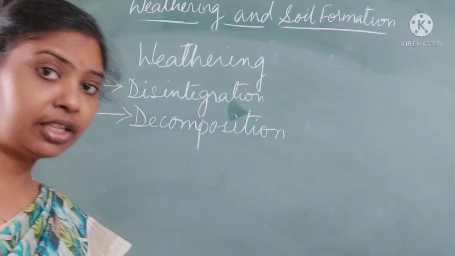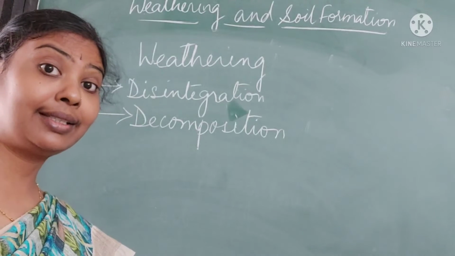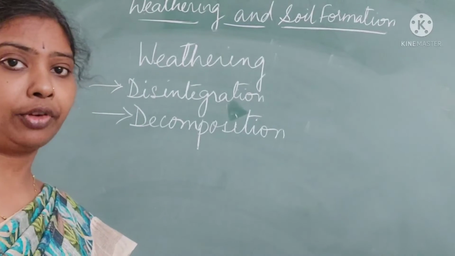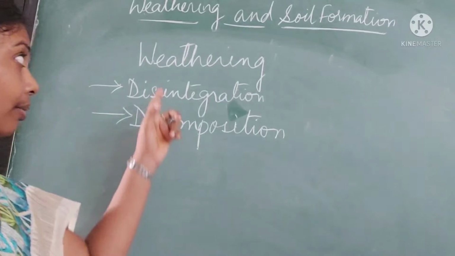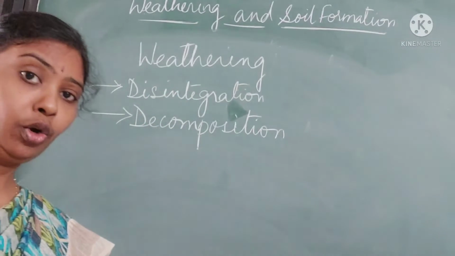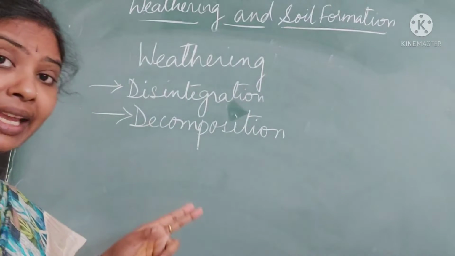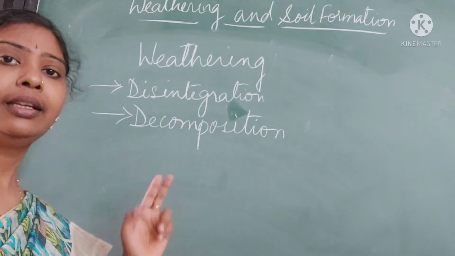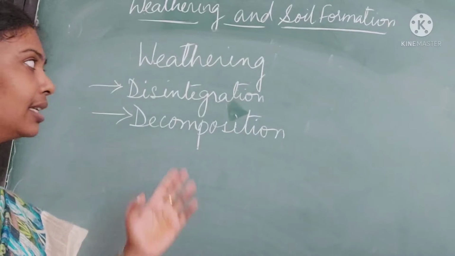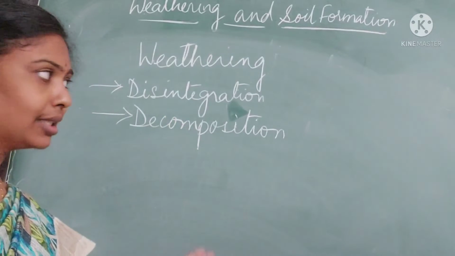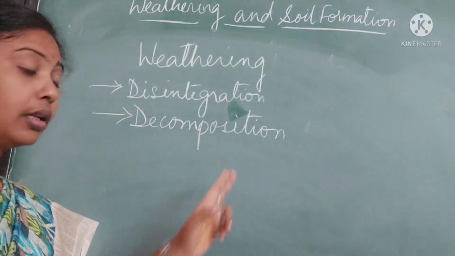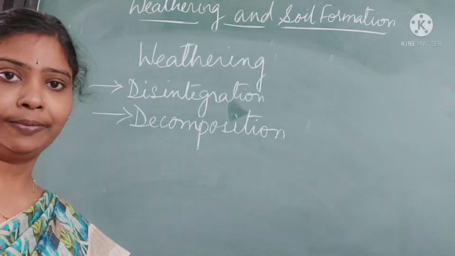Till now we have seen the formation of rocks, and now we are seeing the breaking up of rocks, right? The breaking up of rocks is known as weathering. This breaking up of rocks is of two types. One is just breaking up of rocks and the other is breaking their composition.